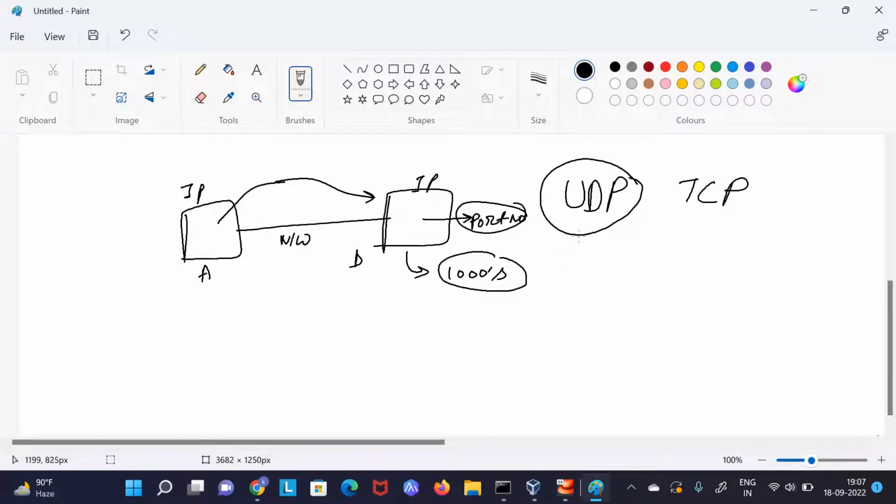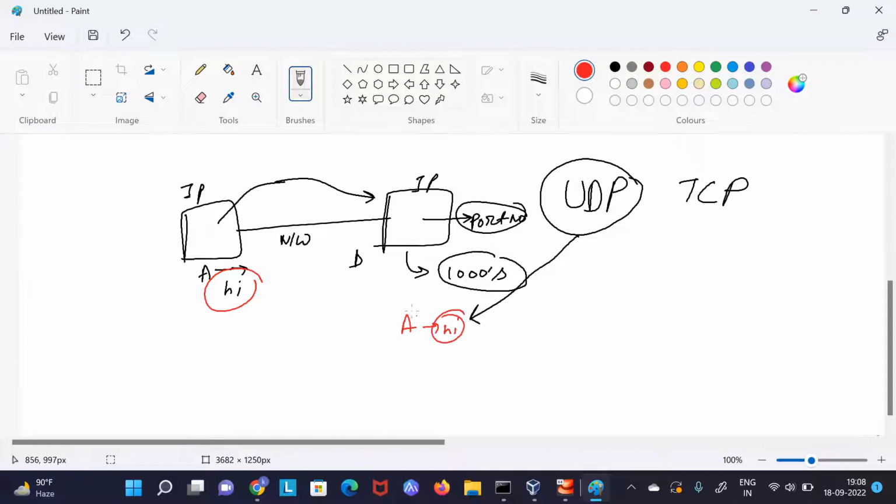If you talk about UDP, it is something like this: if A wanted to communicate with B, and let's say A wanted to send "hi", then A will send "hi".